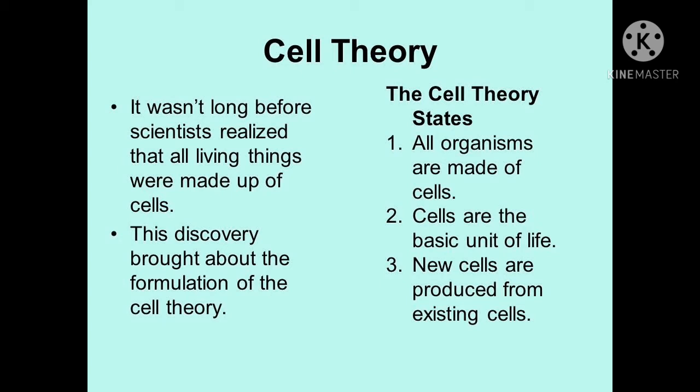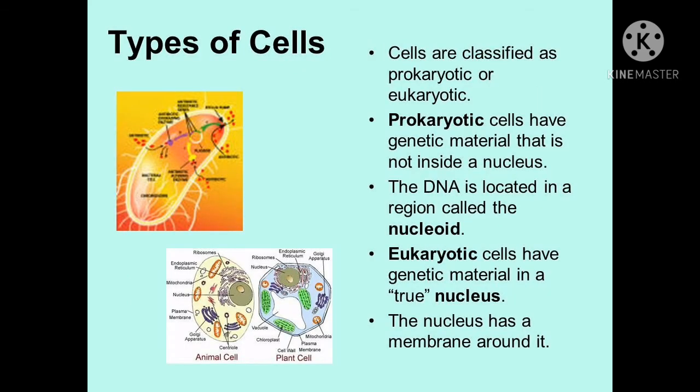With the discovery of the electron microscope in 1940, it was easy to understand the complex structure of a cell and its organelles, because a cell is a very minute particle which we can't see with our naked eyes. Now see the types of cells. There are two types of cells: prokaryotic type of cell and eukaryotic type of cell.